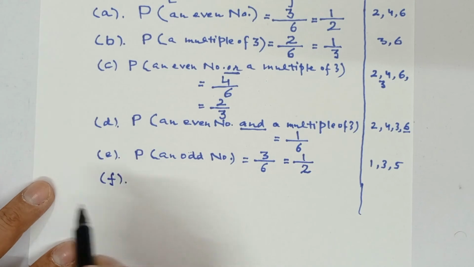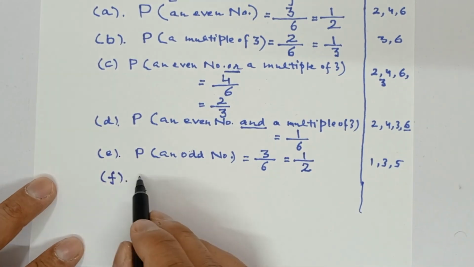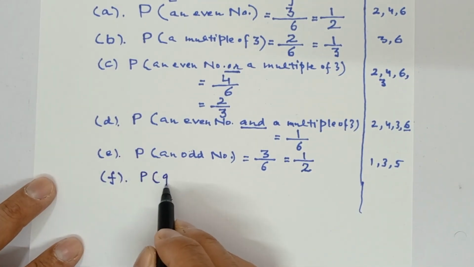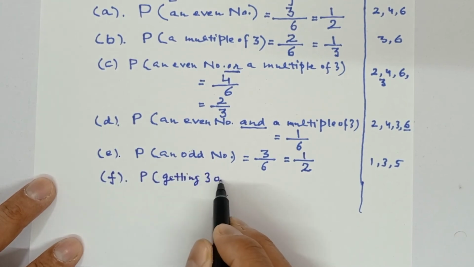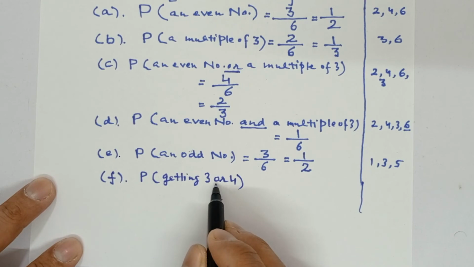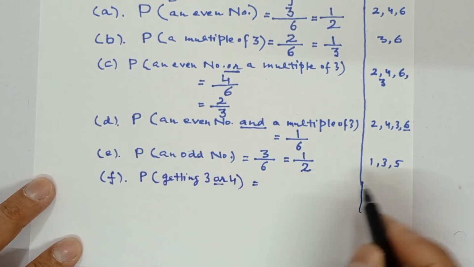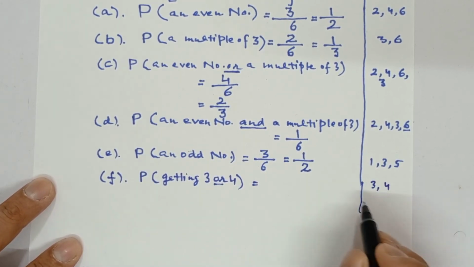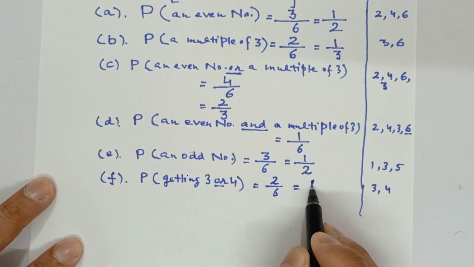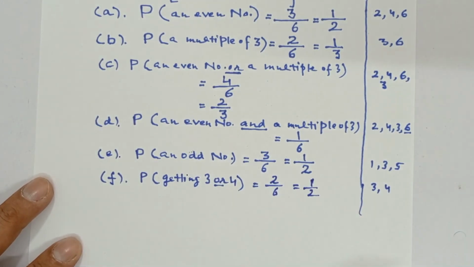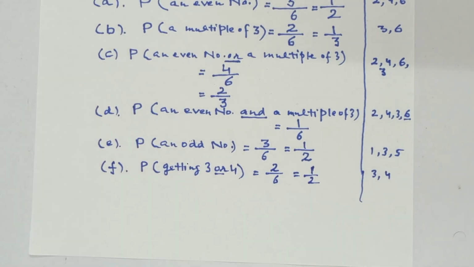F part. Here probability of getting 3 or 4. So or means and. So here 3 is there and 4 is there. So both we are to take, 2 over 6, means 1 over 2 after cancellation. So this is the probability of getting 3 or 4.